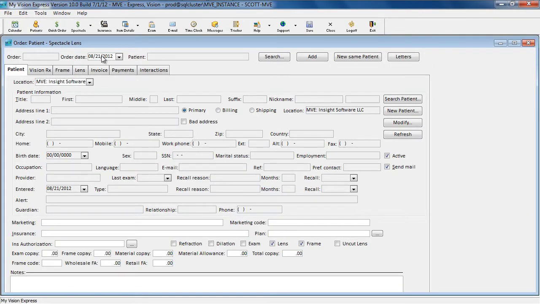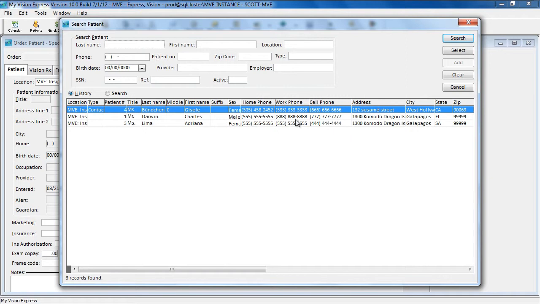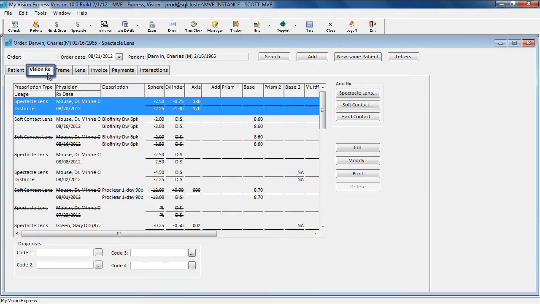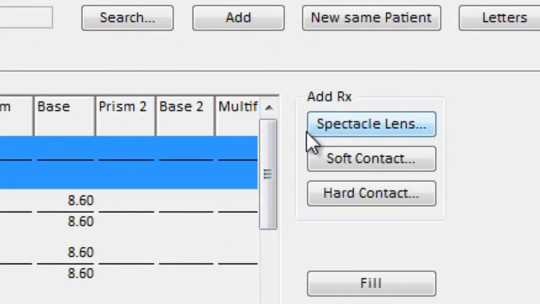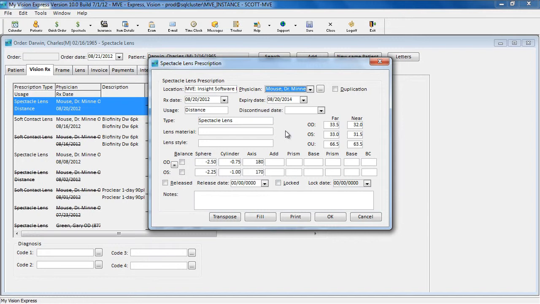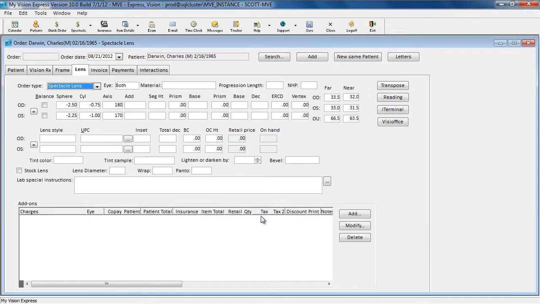Once in the order, you can either create a new patient or you can select a patient that's already in your database. Next, we can go to the VisionRx tab, where we can either create a new prescription or we can select one that was created prior. To add the prescription to the order, we can click on the Fill button.